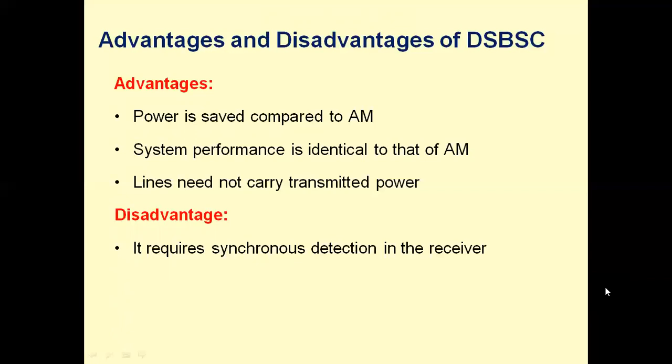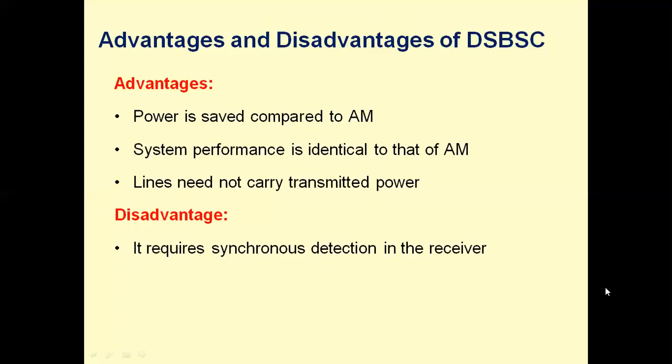The total sideband power is equal to upper sideband power plus lower sideband power, so Pc m square by 4 plus Pc m square by 4, which is equal to Pc m square by 2. Carrier power is saved. For maximum modulation index, there is a power saving of 66.66% in the DSBSC modulation scheme, and hence it is more power efficient than AM.